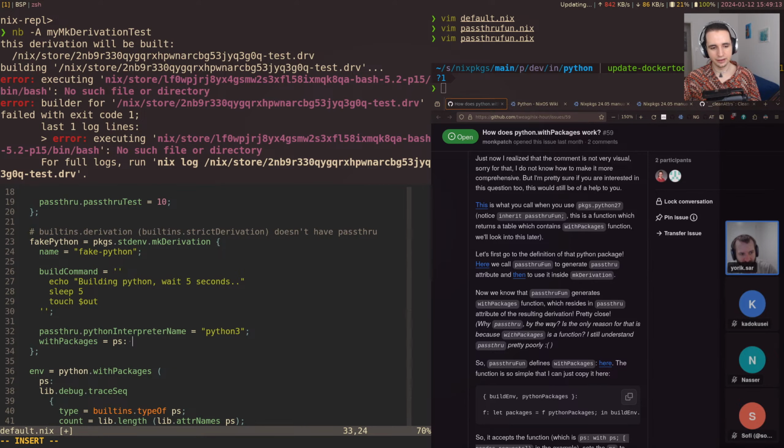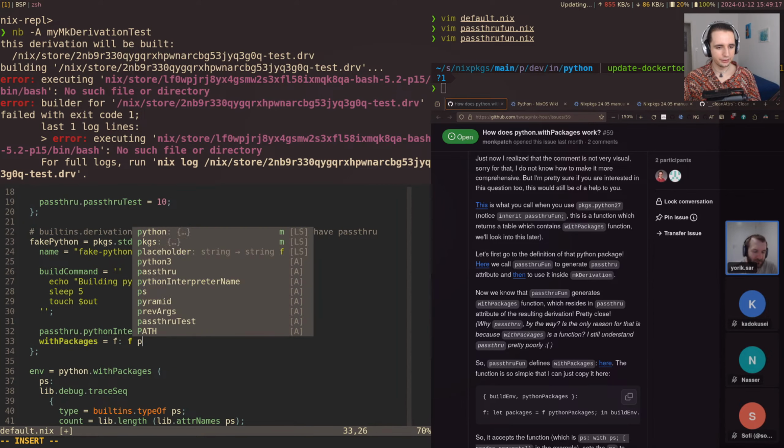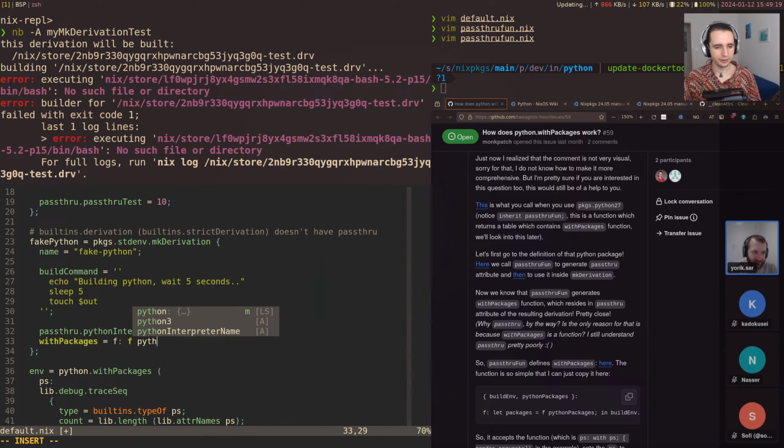Sure, ps, or this would be f, and then we call f with python.packages. And then we create a buildEnv from that, that would be python.buildEnv, and then .override. Well, the thing we kind of saw before: extraLibs equals, I believe it's this.